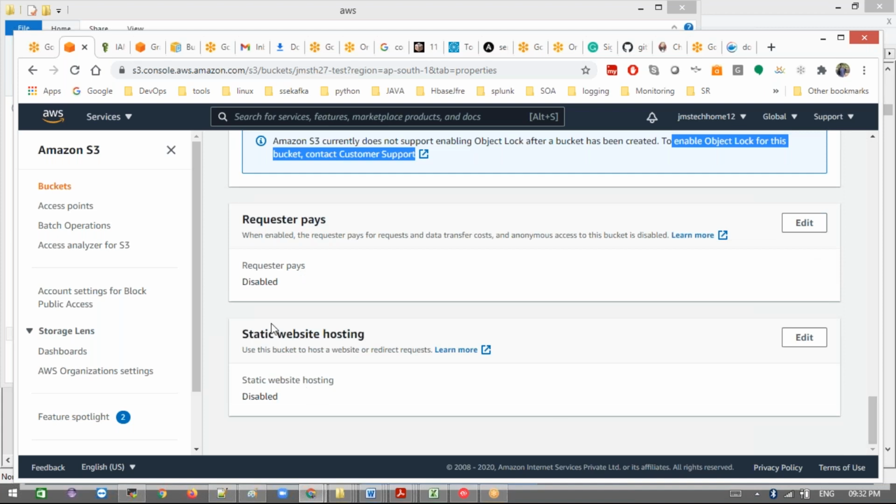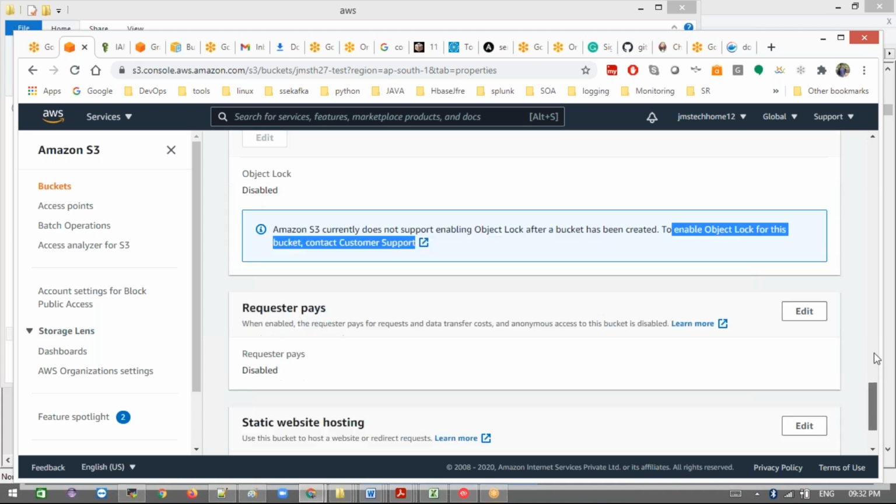Then creating a static website hosting. Earlier everything was in boxes, now they have given a list of options. Static website hosting is there too. Most applications use HTML files like index.html, and we define the static website here. We can put HTML files, JavaScript files, everything here, and create a website directly. We will do the same in the next example.